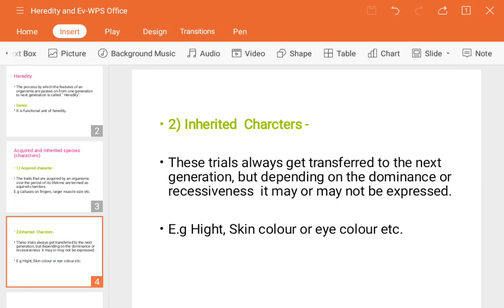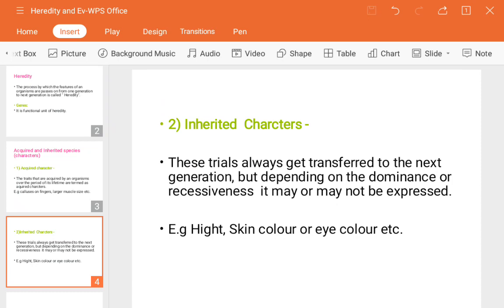Now here, examples: height, skin color or eye color. Dominant and recessive always show up in skin color and height, whether for any flower, fruit, human beings or animals. The eye color too is related to inherited characters.